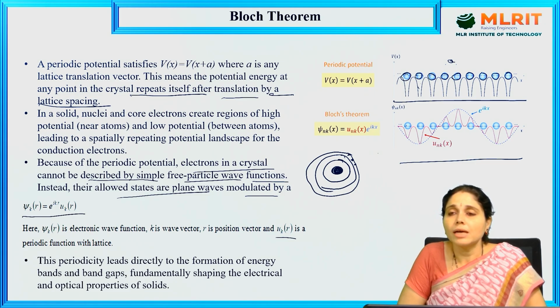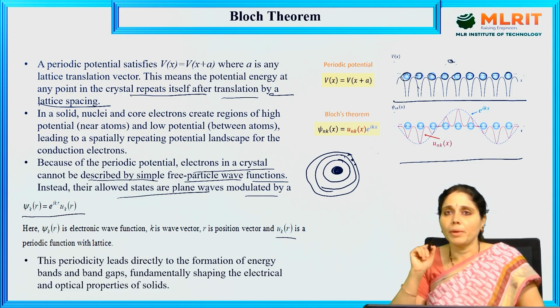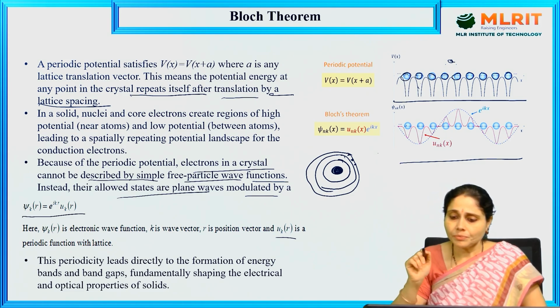So psi of r is a wave function, psi k of r is a wave function, and it is represented by the exponential e power i k r times u k of r. It is a periodic function. u k of r is a periodic function. Okay, so what does this mean? What does this all mean?